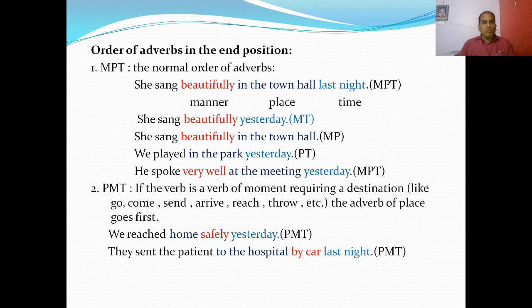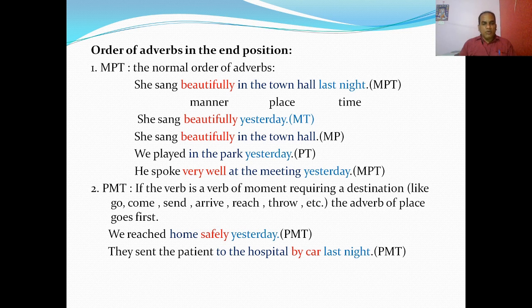Take the example: we reached. Reached is a verb of movement. It requires a destination, so the place adverb comes first. We reached where? Home. How? Safely. When? Yesterday. So this is a verb of movement, and the order here is PMT. We reached home safely yesterday.